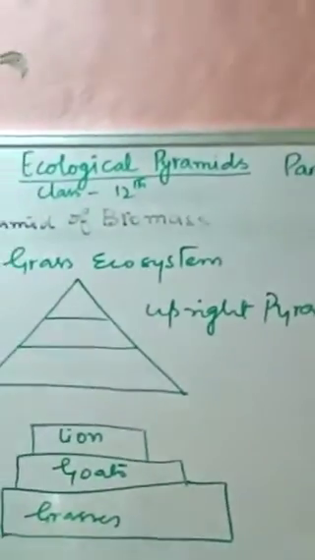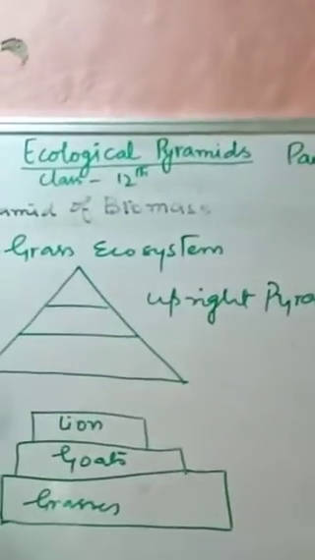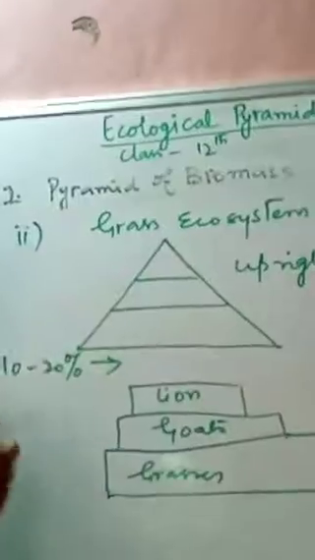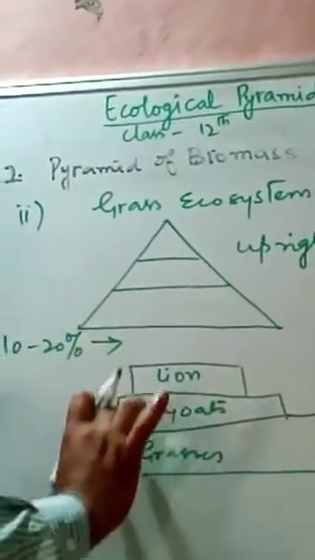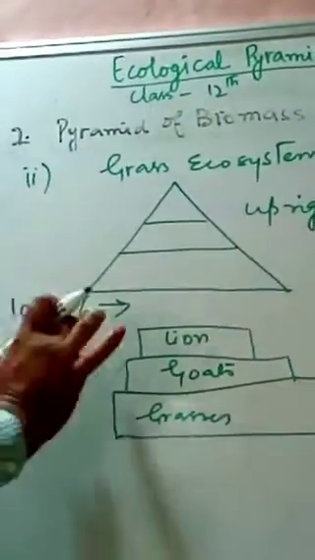And it has been found that in the case of the terrestrial ecosystem, about 10 to 20% of the biomass is transferred from one trophic level to another trophic level.